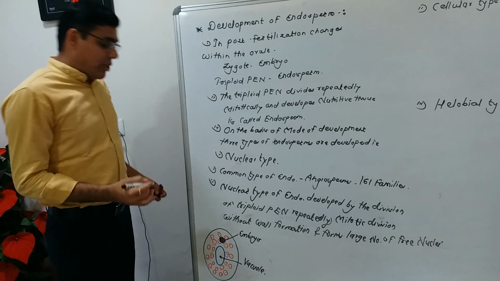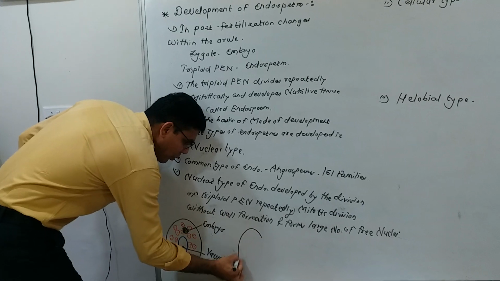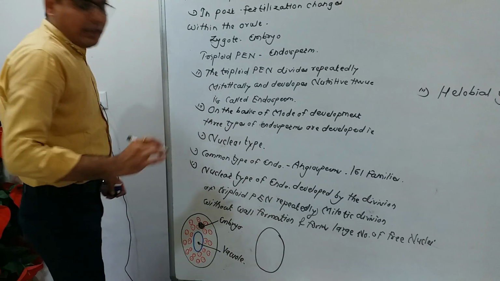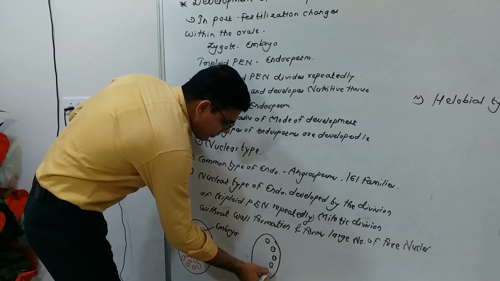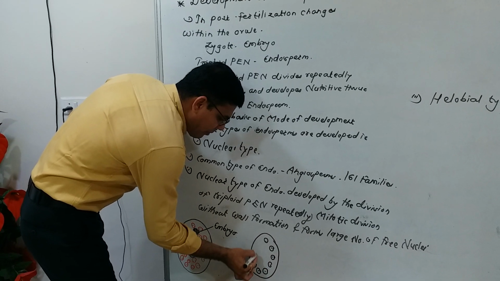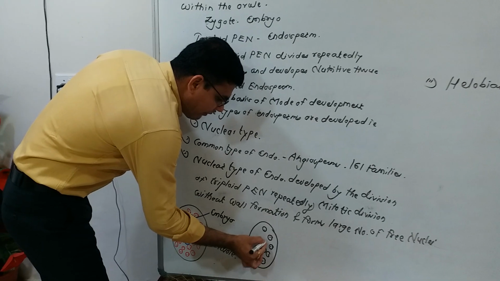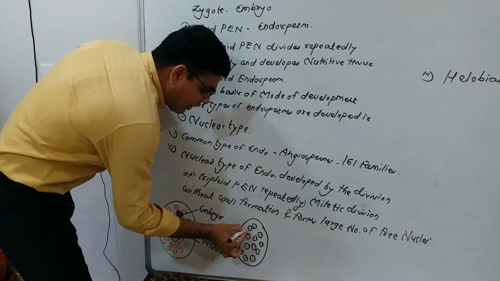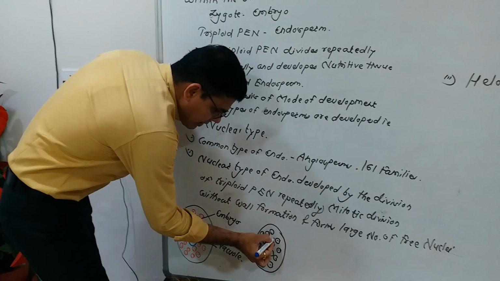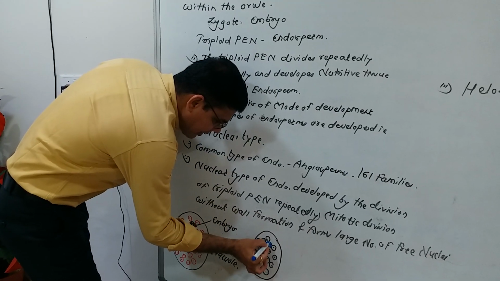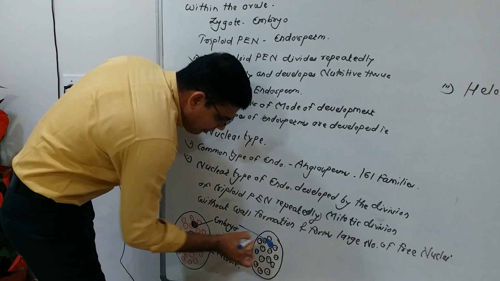Another simple structure of the nuclear type of endosperm is where many free nuclei develop without wall formation and without vacuoles, and here is the embryo.